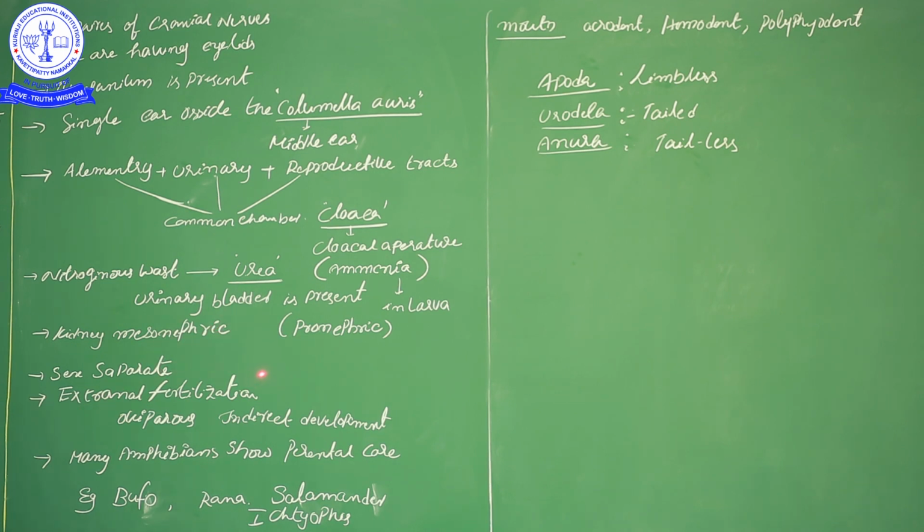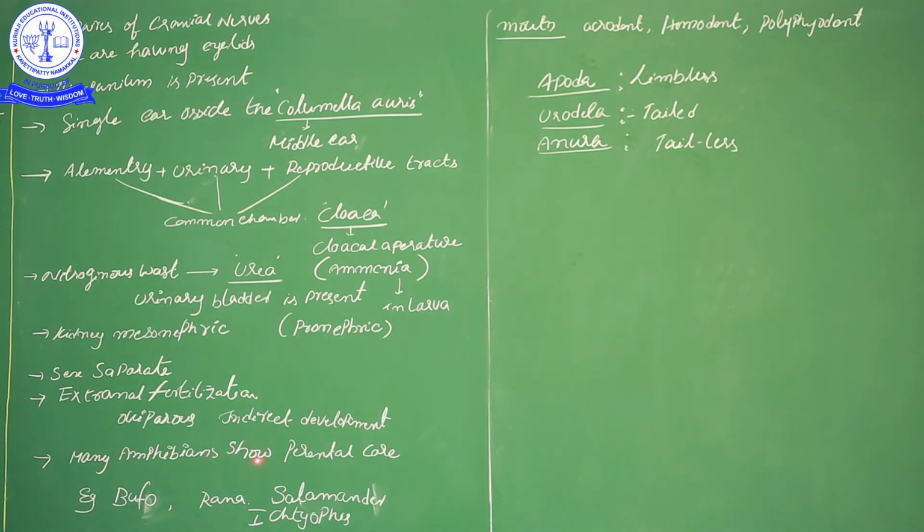Then when the summer season is completed, the organisms come out with the rainfall and start the breeding process. Okay. That is the reason that after the rainy season we observe many frog sounds in our surrounding places, I mean in village places. Okay. Then here there is external fertilization, and then oviparous nature and indirect development; they exhibit indirect development.